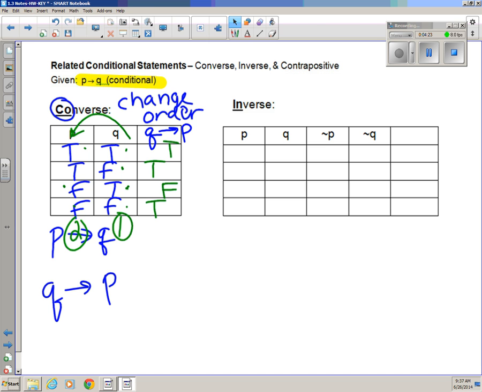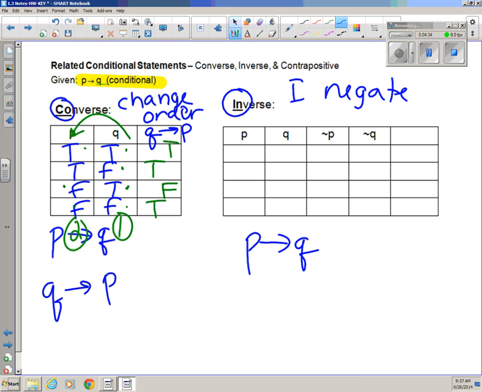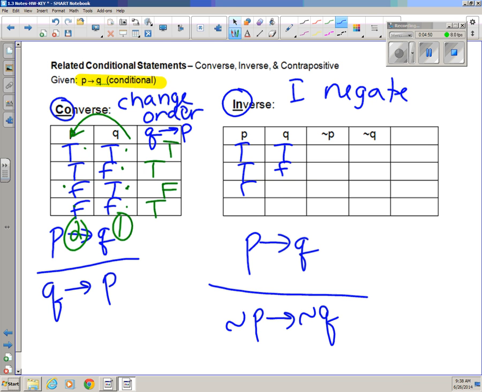The inverse. The inverse of the conditional is basically IN, or I negate. So what happens here is if the conditional starts out as if P then Q, the inverse says, well, I need to negate my conditional. I negate my P and then I negate my Q. And that's what the inverse of the conditional looks like. So in our truth table, we've got to have columns for P and Q: TT, TF, FT, FF. We have to have columns for the negations. So if I negate all of P, it becomes FFTT. If I negate all of Q, it becomes